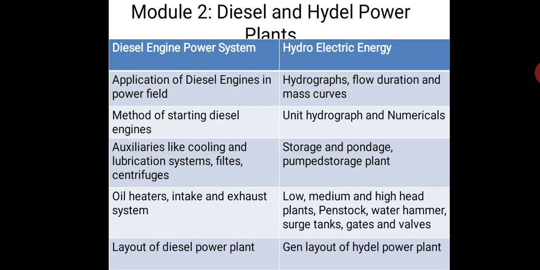Then we will see penstock. Penstock is a huge pipe which carries the water from the dam to the power plant. Then what is water hammer, and surge tanks, gates and valves, and we will also see the general layout of hydel power plant.